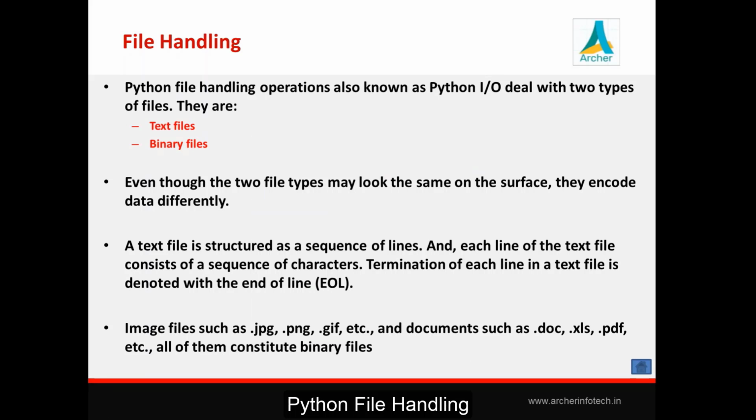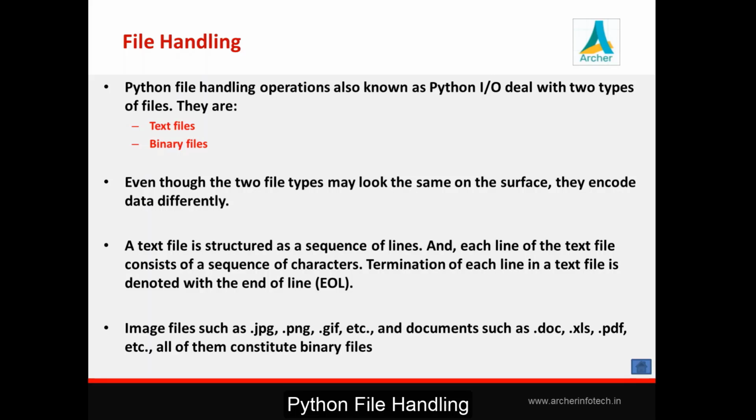So first, regarding file handling, Python can deal with two types of files: text files and binary files. In Python, we can read and write text files, and we can read and write binary files. Now somehow these two types look the same, but the encoding of these files is different. In the case of a text file, mostly in Windows we open it in Notepad. So text files contain text, okay, characters. So we can read it character by character, or we can read it line by line.